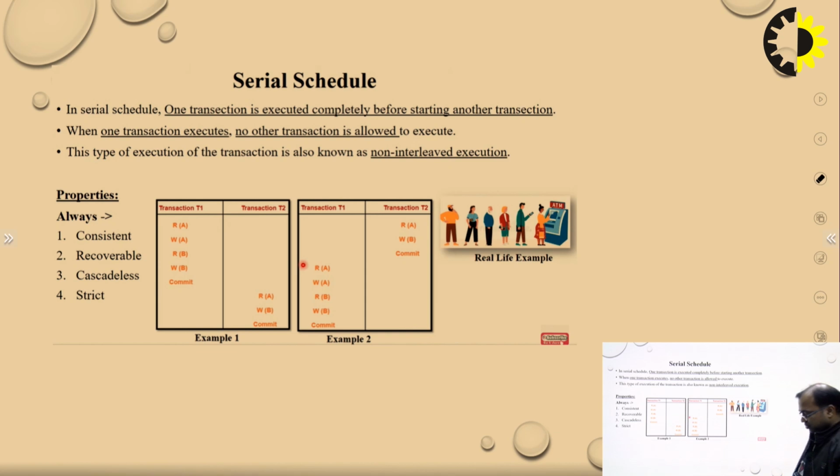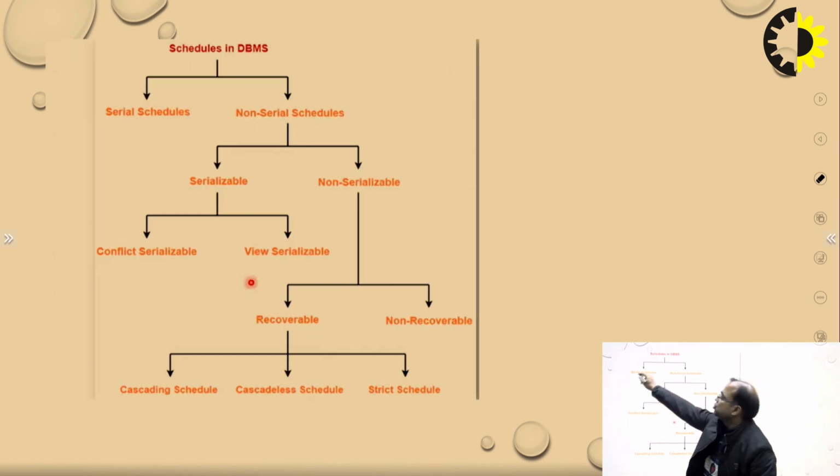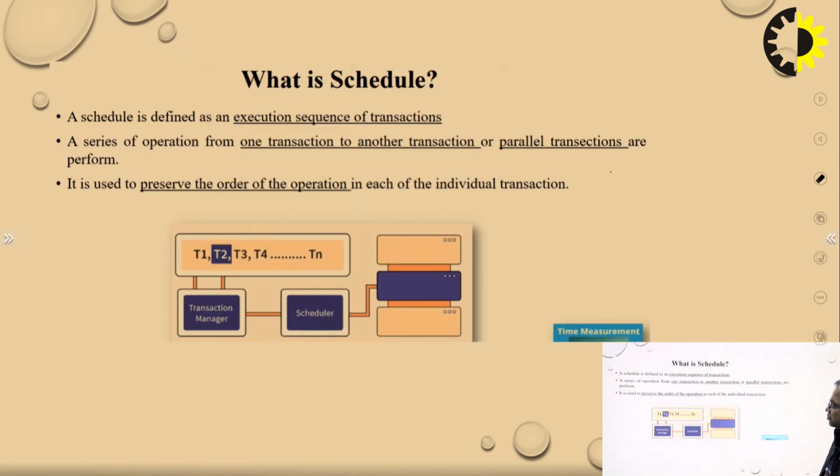Next, we have the serial schedule. So now we talk about the serializability of these schedules. What is a serial schedule? As it is said, serial means one after another. A schedule is defined as an execution sequence of transactions. Means one transaction, then another transaction, then again another transaction. One transaction is processed, then another, then another. So this is how execution occurs.